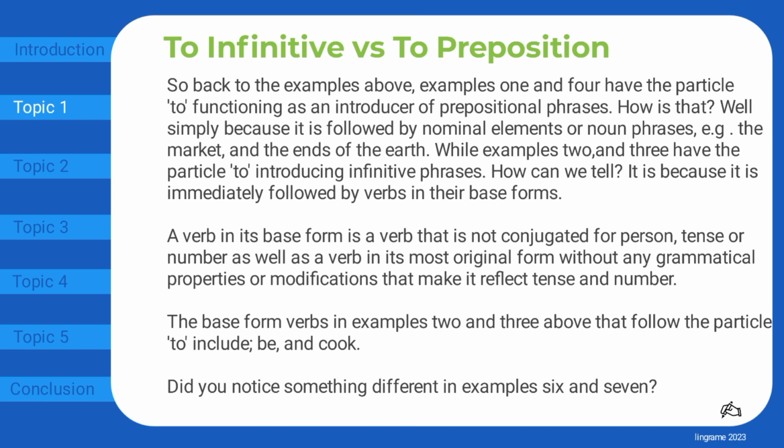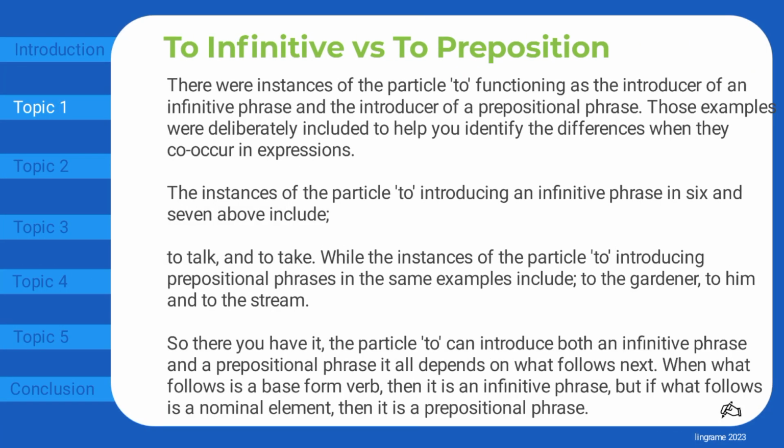Did you notice something different in examples 6 and 7? There were instances of the particle to functioning as the introducer of an infinitive phrase and the introducer of a prepositional phrase. Those examples were deliberately included to help you identify the differences when they co-occur in expressions. The instances of the particle to introducing an infinitive phrase in 6 and 7 above include to talk and to take, while the instances of the particle to introducing prepositional phrases in the same examples include to their gardener, to him, and to the stream.